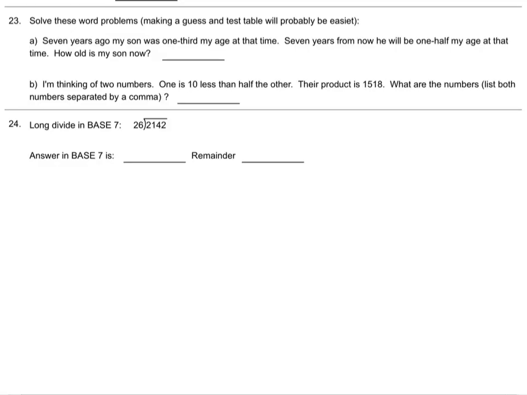Let's try B. I'm thinking of two numbers. One is 10 less than half the other. Their product is 1518. What are the numbers? List both numbers separated by a comma.